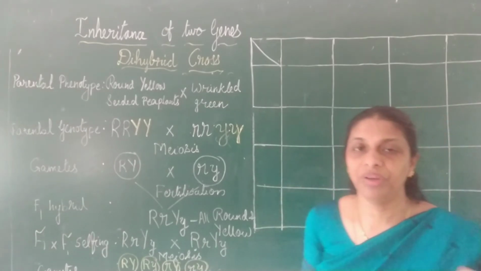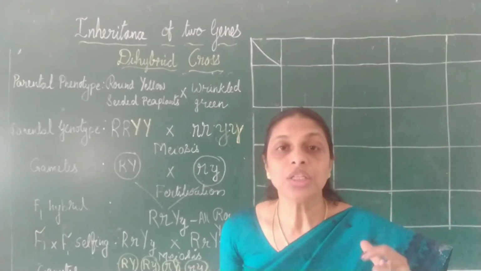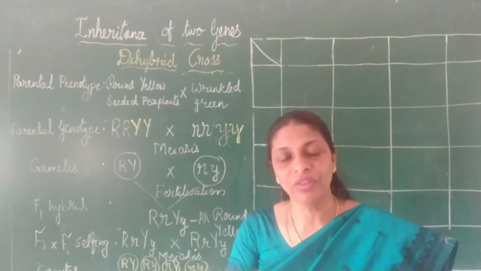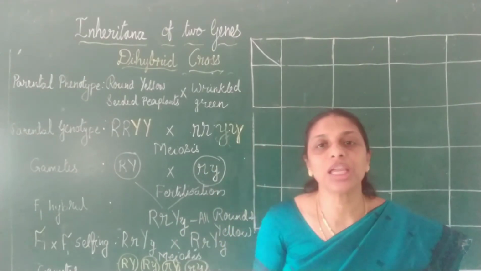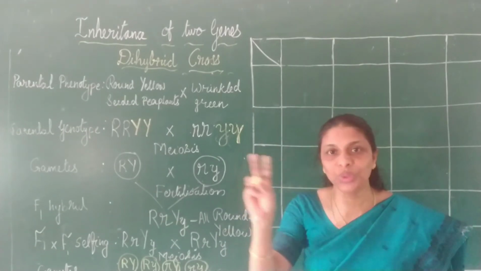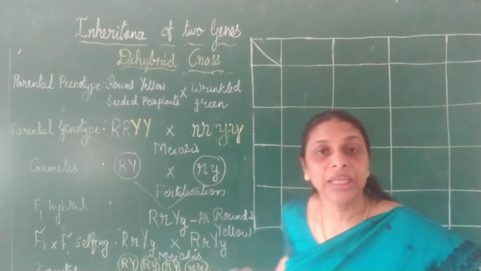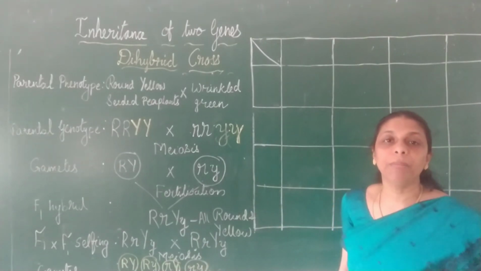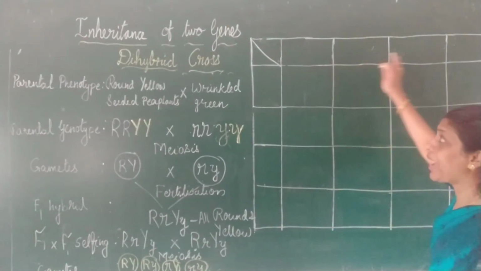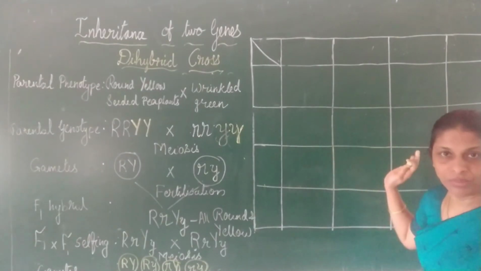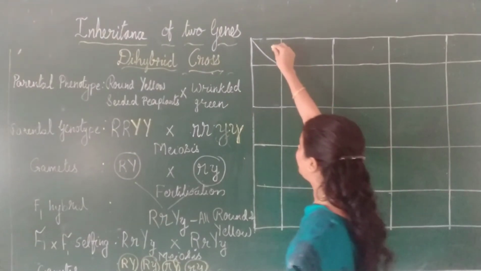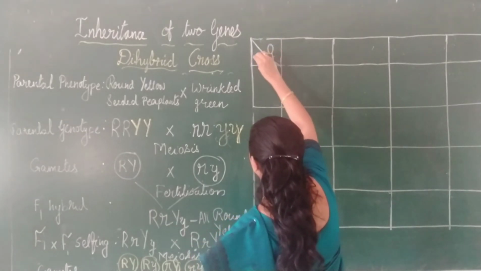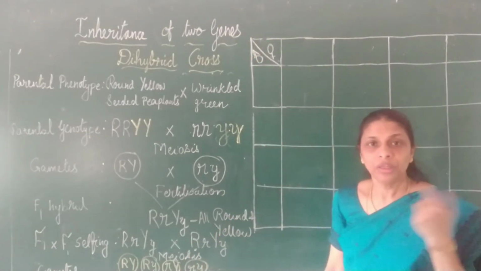This we have studied when we discussed monohybrid cross. In a monohybrid cross also we have drawn a checkerboard with only 4 columns, because each one was having 2 gametes. So 2 2s are 4 offsprings only. But here, since there are 4 gametes from each parent, total number will be 16. So here I have already drawn 16 columns. Okay. Now, this one parent will be the male parent, gametes of the male parent, another one gametes of the female parent.